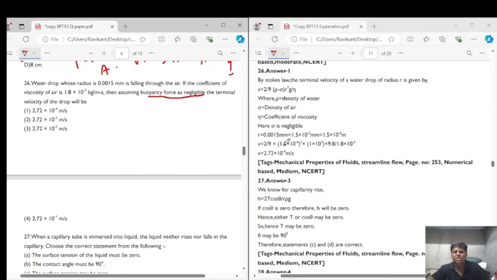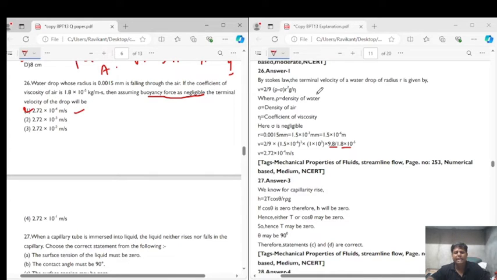We can put this as 1.5 into 10 to the power of minus 6, whole square, right? And g is 9.8 and the viscosity is given as 1.8 into 10 to the power of minus 5. All the values are given in the question. We have to simply put the values in the formula and calculate it. And while calculating, we get the final answer as 2.72 into 10 to the power of minus 4 meter per second. This is option 1. So the correct answer for question number 26 is option 1.